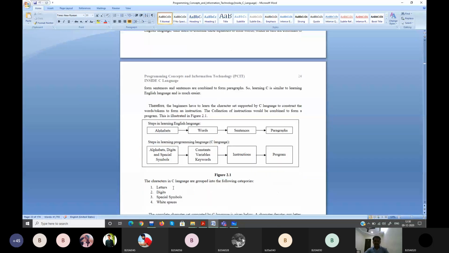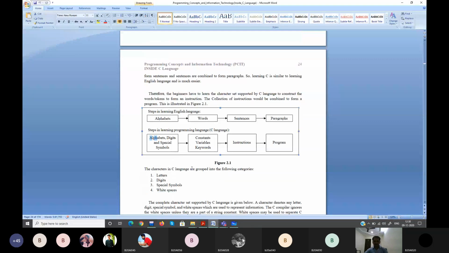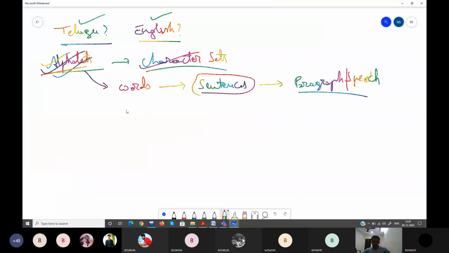So in this, C supports some kind of a character set. This is your character set of C. First you will have a character set, which is equivalent to your alphabet. You combine the characters supported by the C language to form words, called tokens.